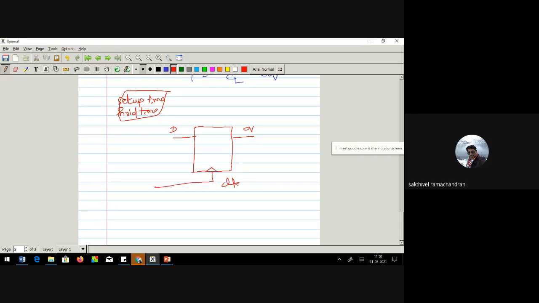Of course, reset, clear, preset, all those things are there, but that's not my point of interest. Now let's see. This is my clock. Okay, fine. Now, remember, a D flip-flop, or any flip-flop basically, is a 1. Say, let me keep D as this data, and clock is this one.